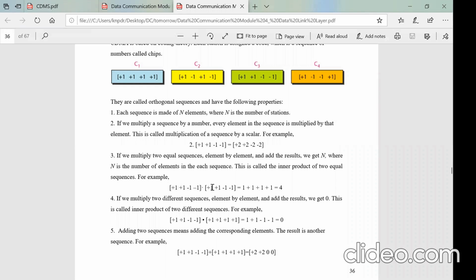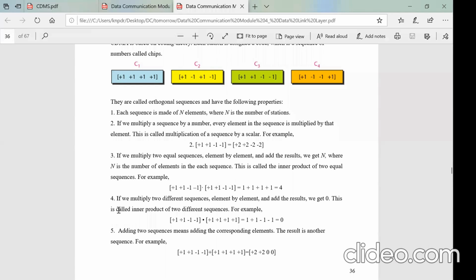So plus 1 into plus 1 is plus 1. Then the second elements, plus 1 with plus 1 is once again plus 1. Here minus 1 into minus 1 is plus 1, and then minus 1 into minus 1 is plus 1. You add all of them, you get 4. 4 is the number of stations over here. That is the second property: if you multiply 2 equal sequences element by element and add, the result you will get is n.